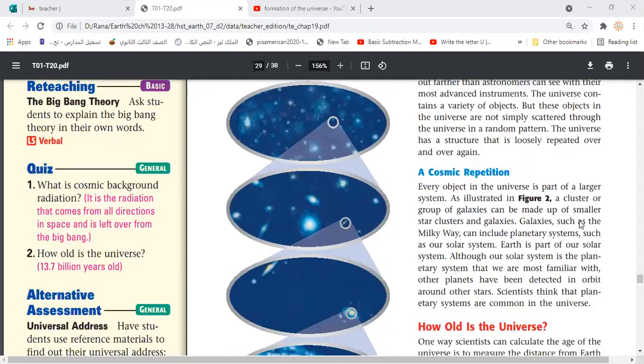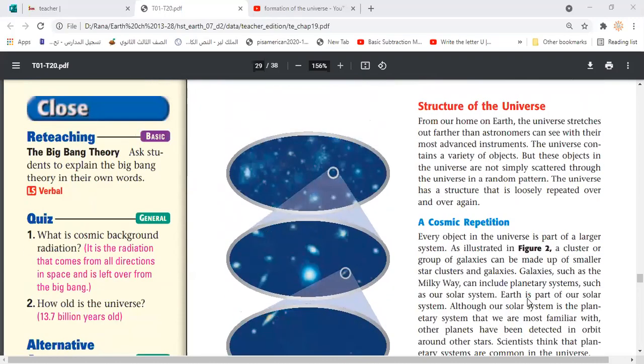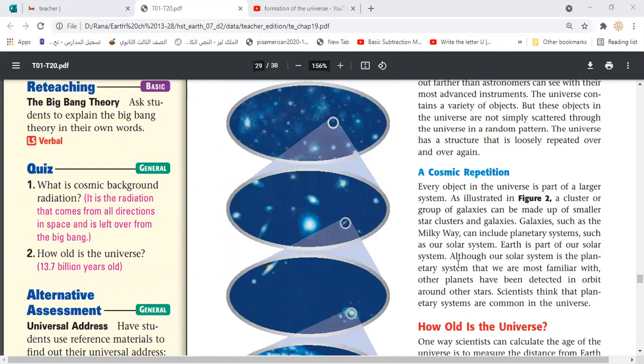Yes. So that's how we could imagine what the universe looks like, or how science put forward an idea about how the universe looks. Then on this slide we ask, how old is the universe? Anyone know? How old is the universe?